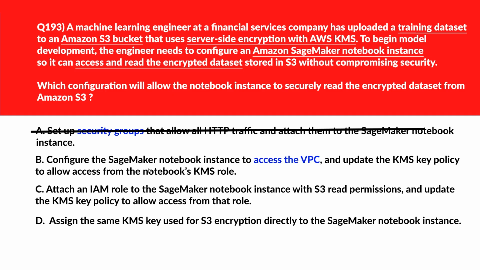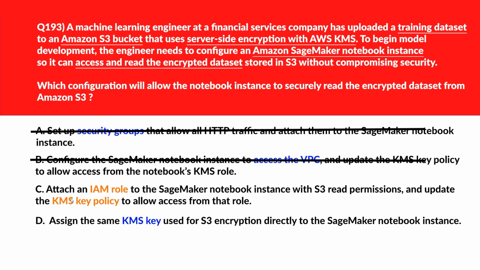We'll move to now option B. Option B says configure the SageMaker notebook instance to access the VPC and update the KMS key policy to allow access from the notebook's KMS role. VPC access doesn't enable S3 or KMS decryption without proper IAM role permissions. Incorrect.